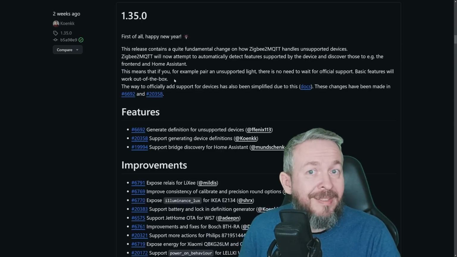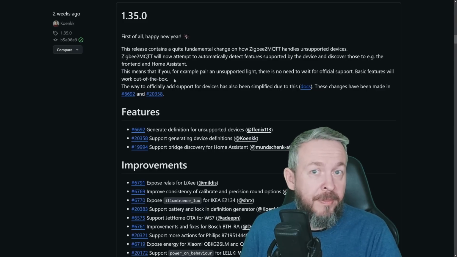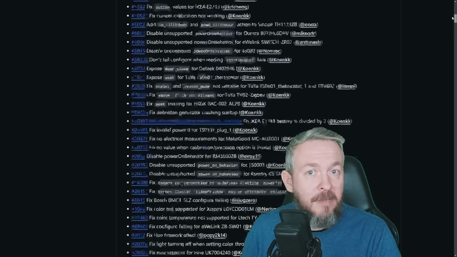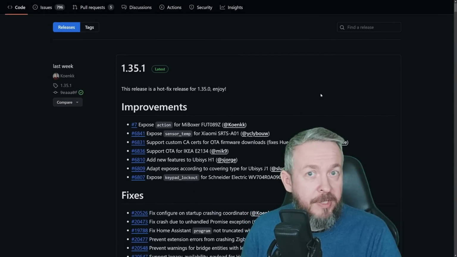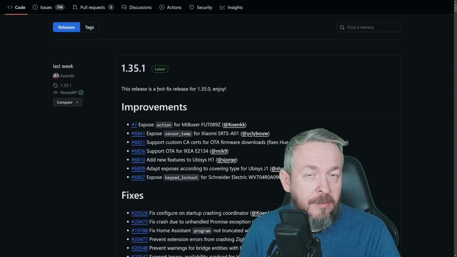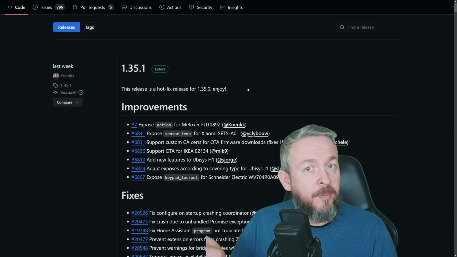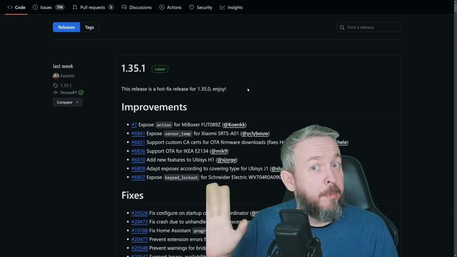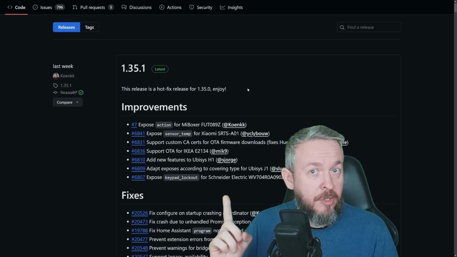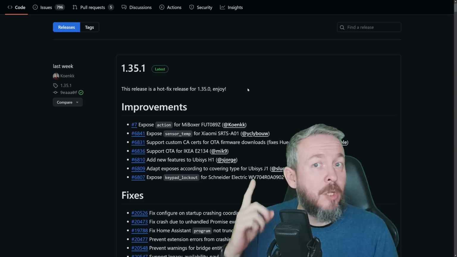There are some cases when there is a new version of ZigBee2MQTT pushed even before the new month, and that's unfortunately when there are some serious bugs, like it was in January this year. Only a few days after 1.35 was released, we had 1.35.1 released that had some hot fixes to fix stuff that was broken in the latest release. But this is not something that you see each month. While ZHA may get a point for faster updates, I'm not saying that each minor release of Home Assistant is bringing support for new devices, but it has the option to do so.